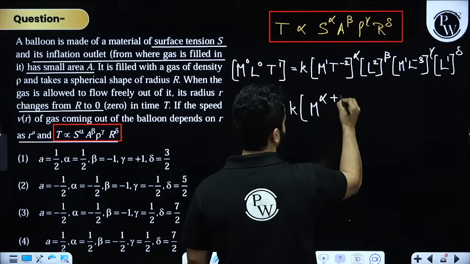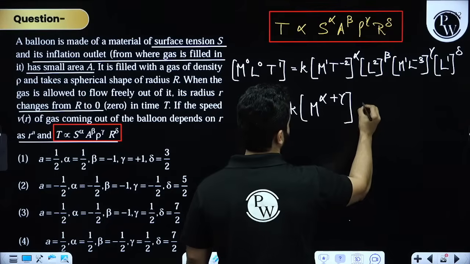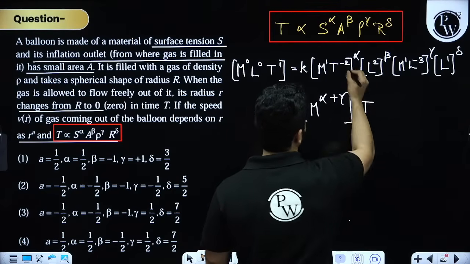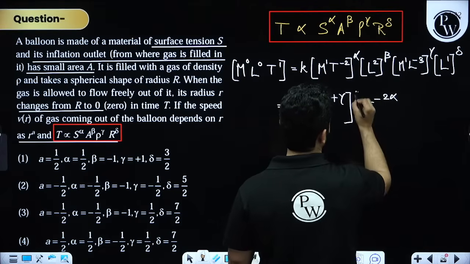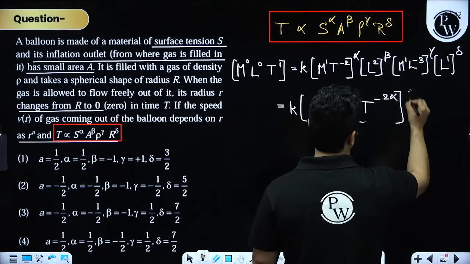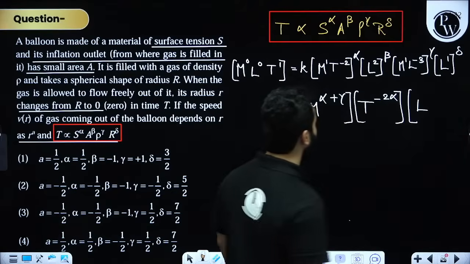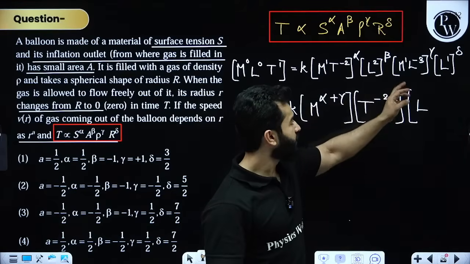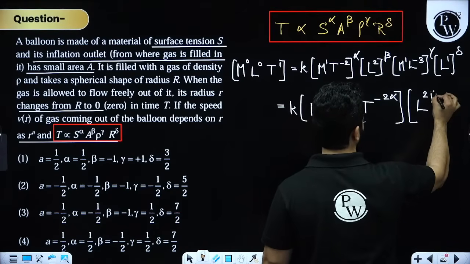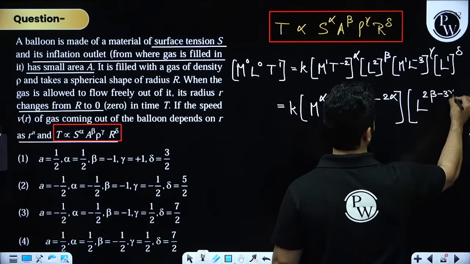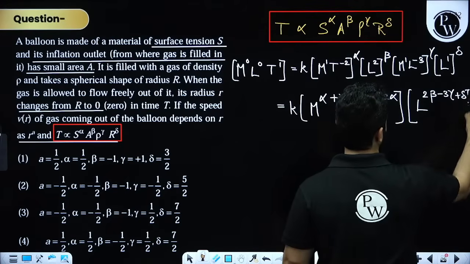So if you rewrite only mass, I'll say that 1 times alpha is alpha, plus gamma. And then if you talk about time, you will have minus 2 alpha, and we don't have any time on the other side. And then for length, you will have 2 beta minus 3 gamma plus delta.